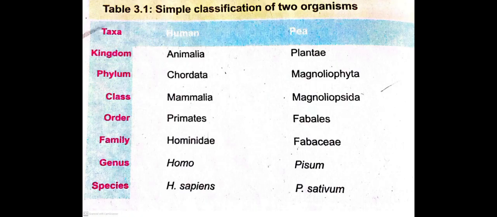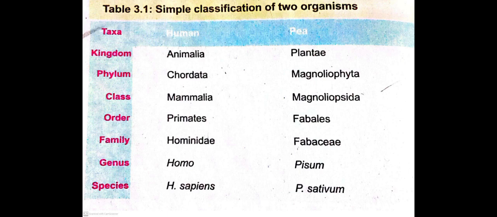And here is the classification of the pea plant, starting from the species, the smallest group. It includes P. sativum, meaning Pisum sativum.